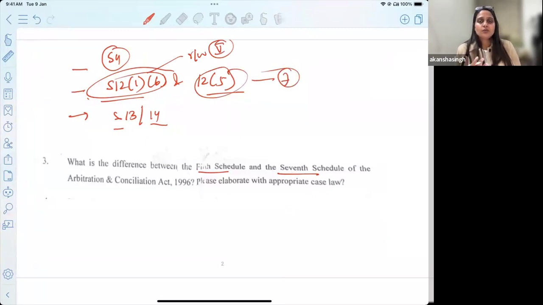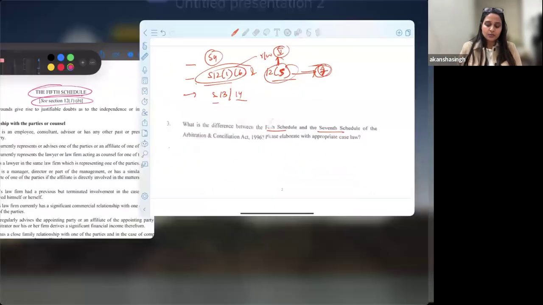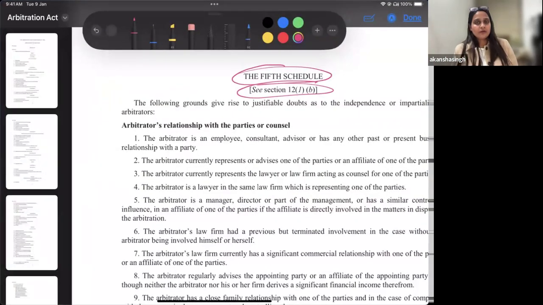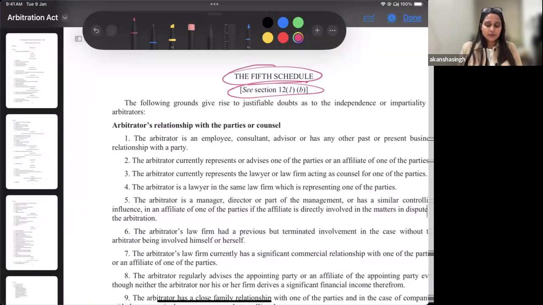Had I been a judiciary preparation student, I know that remembering sections is also a task. You're not just reading one Arbitration Act, you have so many laws. So I would have connected that 12(5) doesn't deal with the fifth schedule, rather it deals with the seventh schedule. You can make up your own small ways of remembering sections. Either it will come by reading the law again and again, or by remembering this sort of thing. The fifth schedule has to be read with 12(1)(b), and that we will do together.